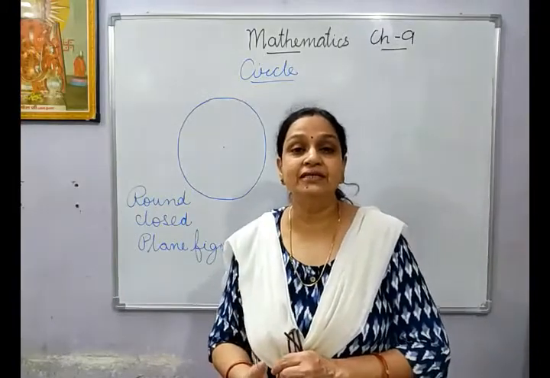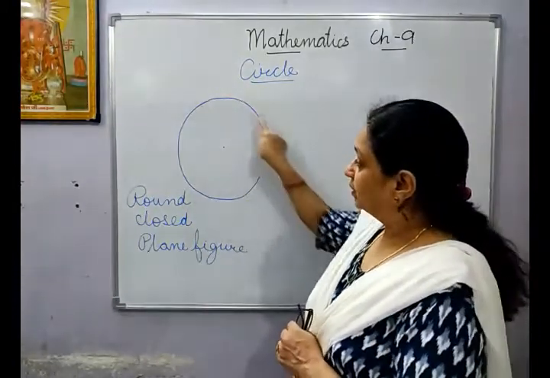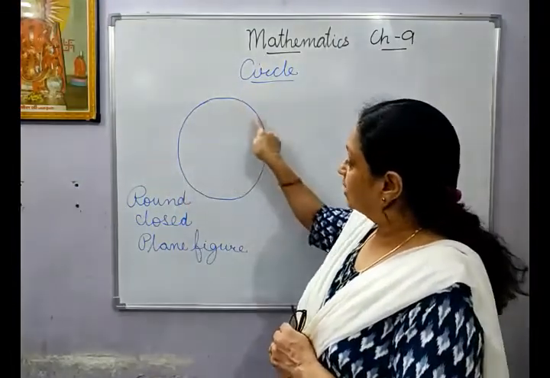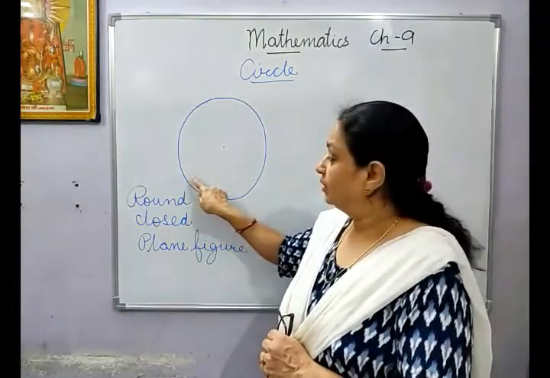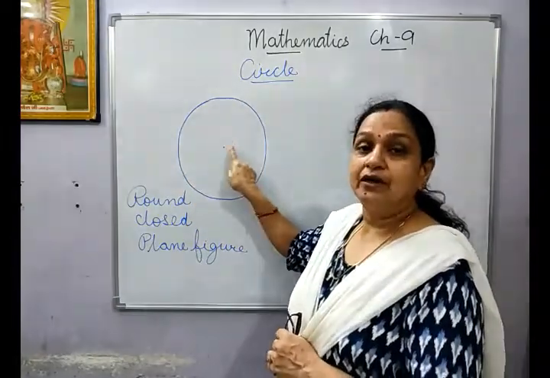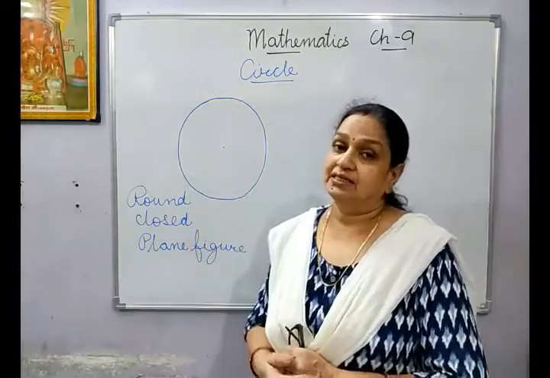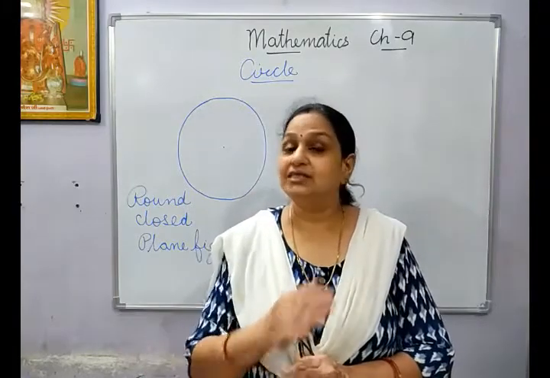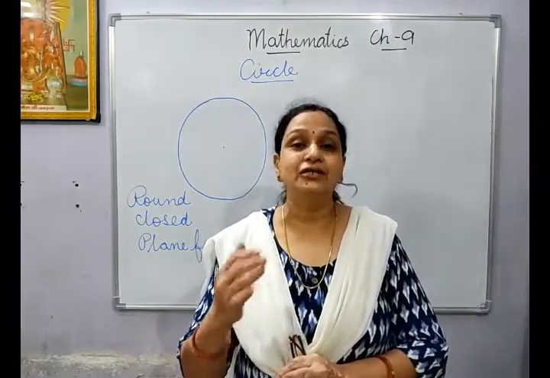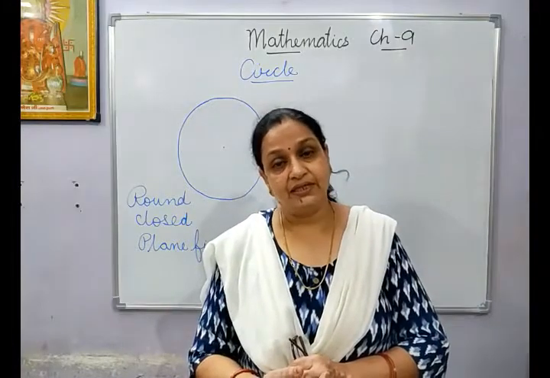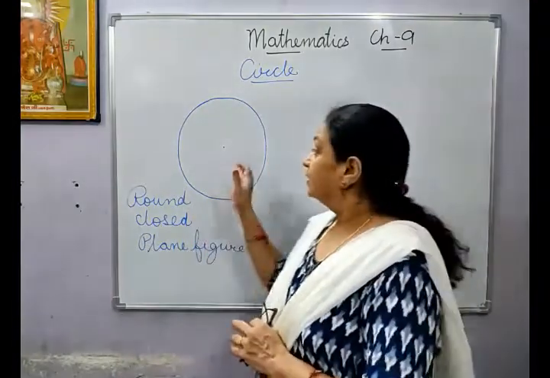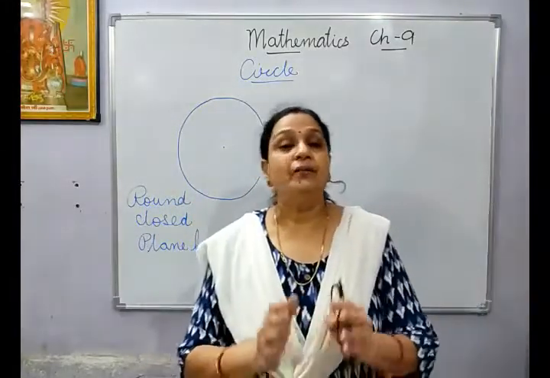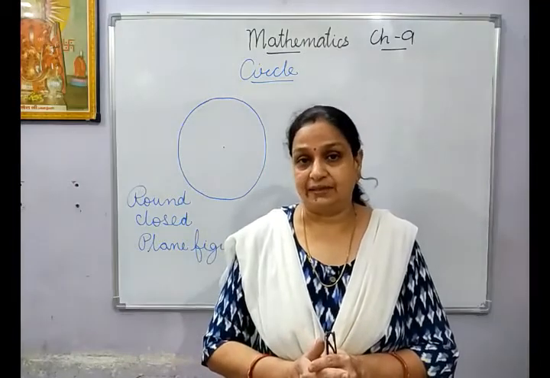So how will you define a circle? A circle is a round, closed, curved, plane figure which has a number of points on its boundary which are equidistant from the fixed point which we call a center. Now if you look at the circle, it does not have any edges. It does not have any vertex. It is not a polygon. It is simply a curved surface, and it is not a polygon because it does not have any line segment. As you remember, polygons are entirely made up of line segments.